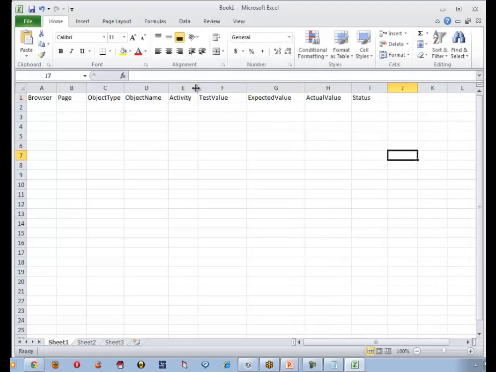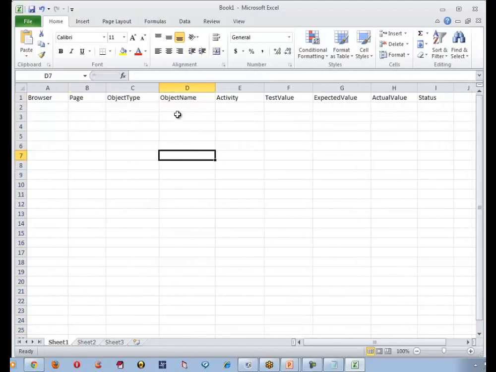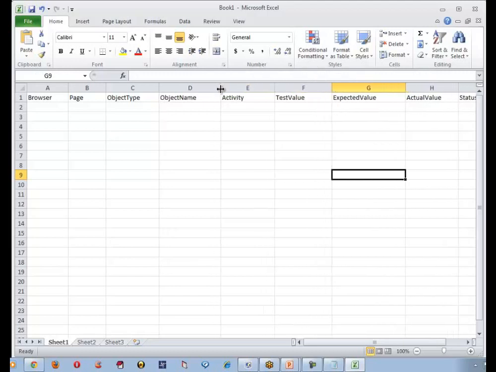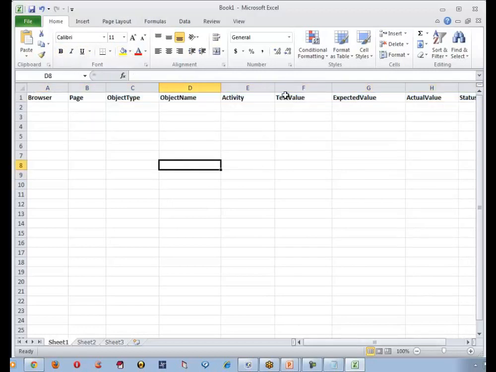Look at the columns. So what are these columns going to explain to us now? Rupa, can you just try to look at what these columns are, and what can we understand from this? You are giving the column names as browser, page, object type, object name, and so on. So that you can just give any browser, any page. Okay. And what is the test value you are passing, and what's the expected value, what is the actual value we are getting, and what is the status.